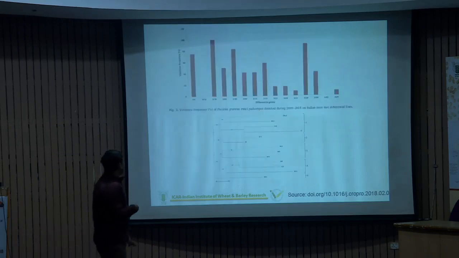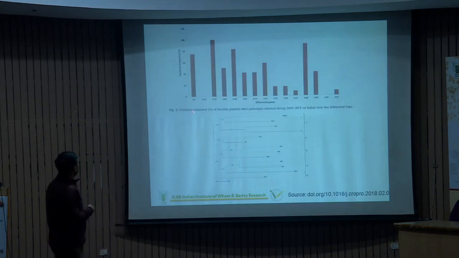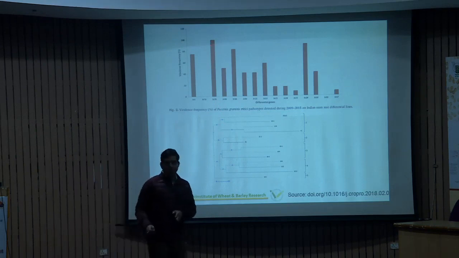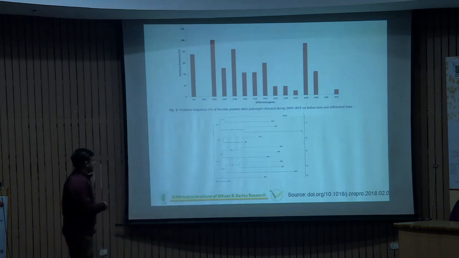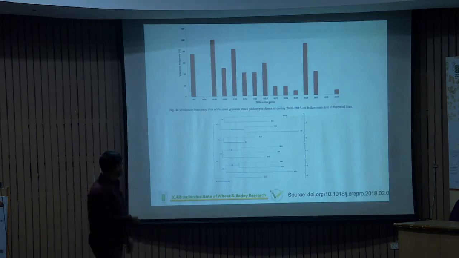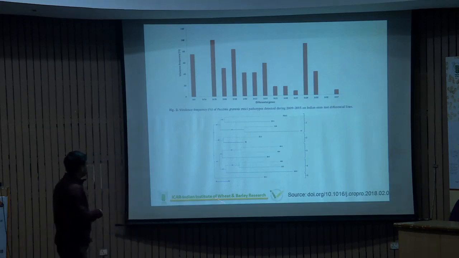Then after this, from the samples we derive what type of frequency of what type of gene, what type of virulence gene, is there. So we get that Sr7b is the most highly frequent, followed by this one. This is the phenotypic variability, but we also try to compare with different types of Sr markers. In the literature, there are already different types of functional markers, and we try to differentiate the predominant pathotypes based on these.